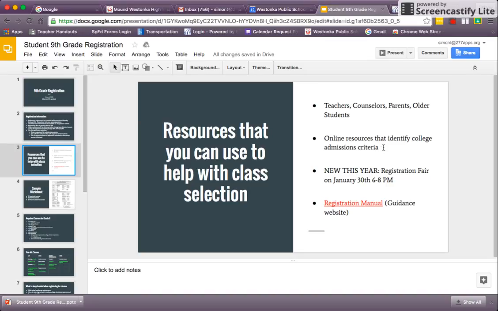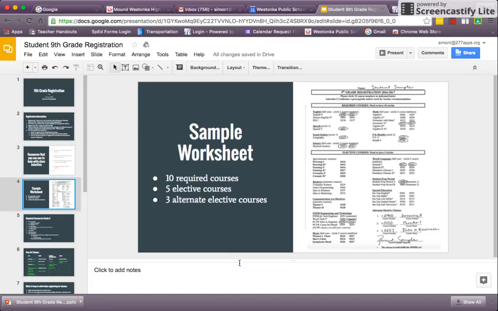Online resources that identify college admissions criteria. And again, new this year, registration fair on January 30th from 6 to 8 p.m. And the registration manual. Take a look at that on the guidance website. That'll give you great information about each specific course, what you'll be doing in that course, what the prerequisites are, etc. Here's a sample worksheet for ninth grade.